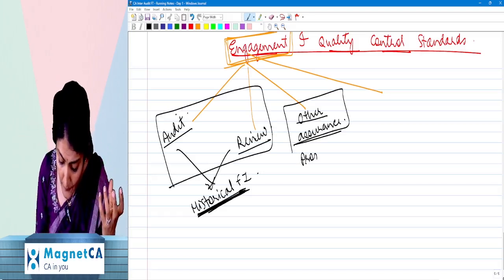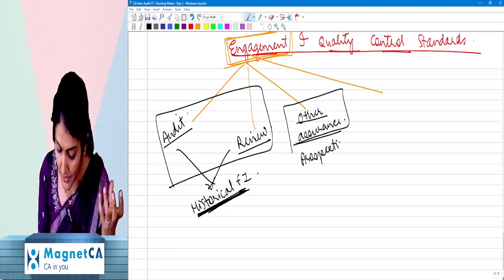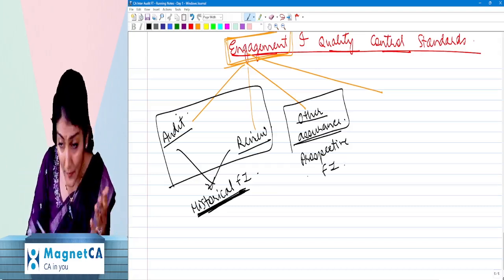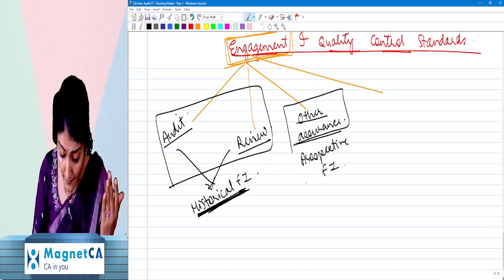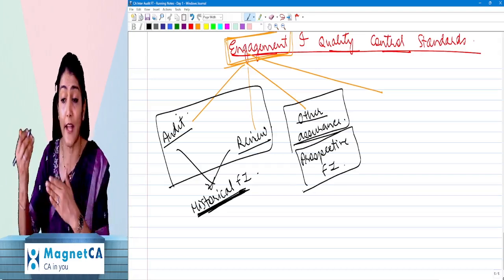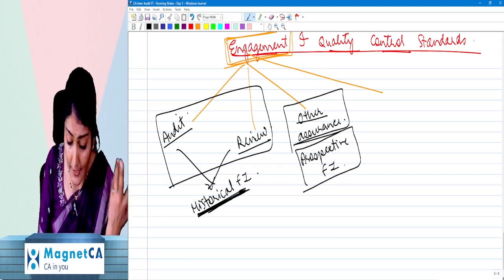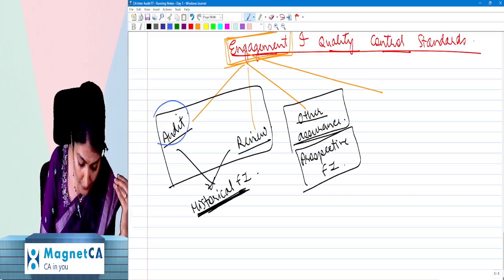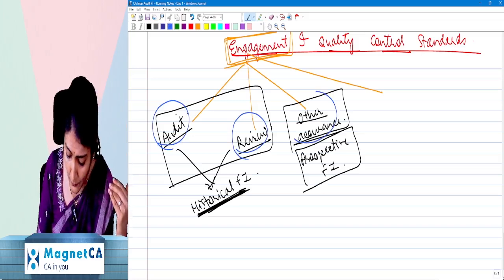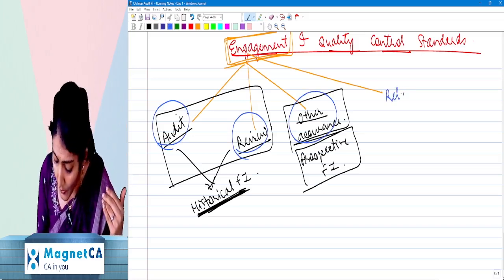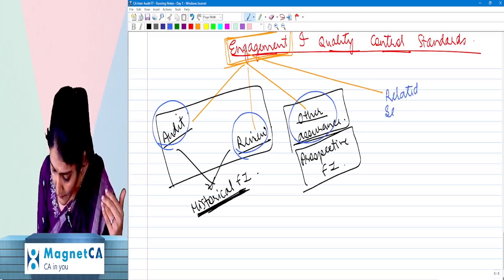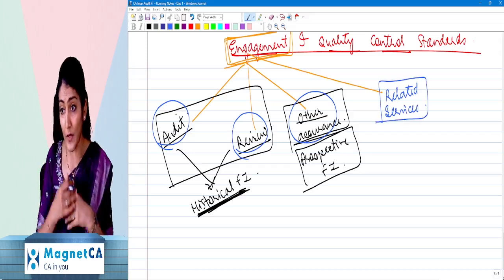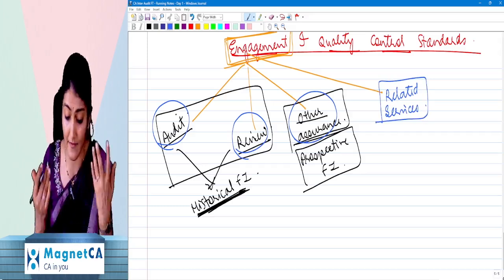Like, say, for your prospective financial information, 31st March 2025, right, then that is prospective 2035. So that is prospective, future financial information. Or it may be that the CA is not doing any assurance work. You're not doing audit assurance work, review assurance work, or other assurance work. What the CA in practice is doing is providing related services. What is the CA providing? Related services.